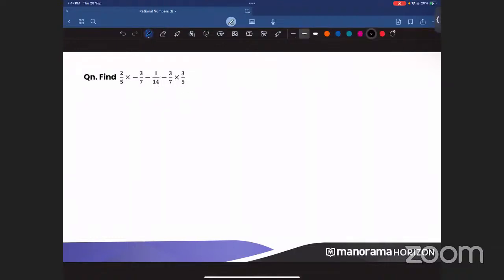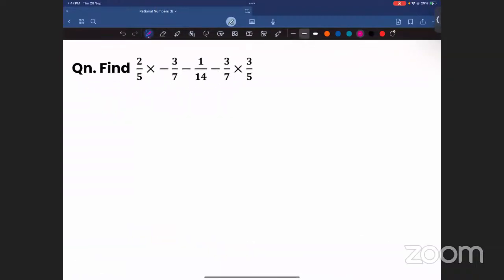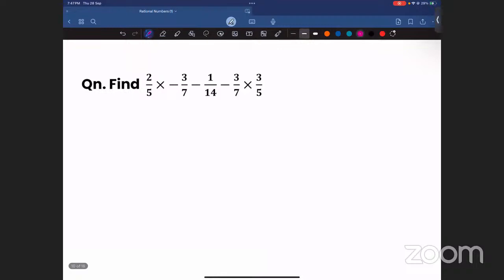I'll tell you the easy way to do this. This can be done in any way. This can be done directly also. You don't need to have an easy way. It can be done in any way that you like to. But I'll tell you the better way. So if you have this number, you look at the first two and look at the last two numbers. What is common in these two? Can you see that you have a minus 3 by 7 here and minus 3 by 7 here? Yes. So minus 3 by 7 is a common number.